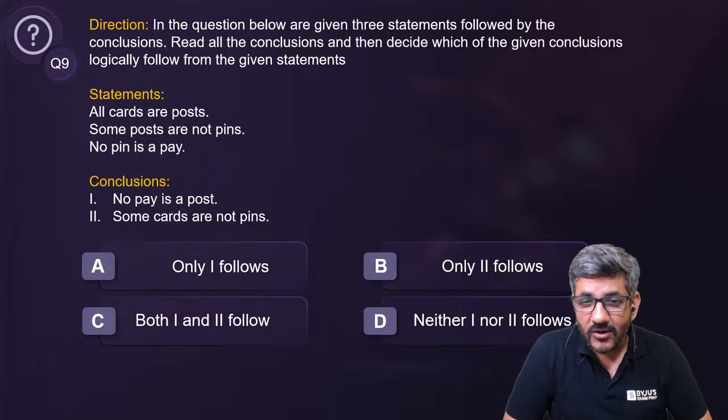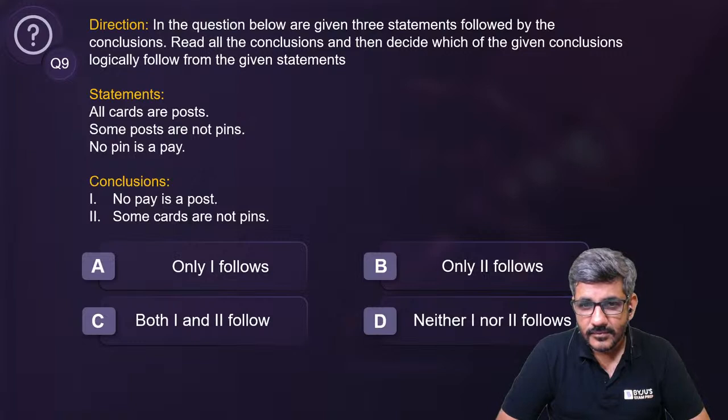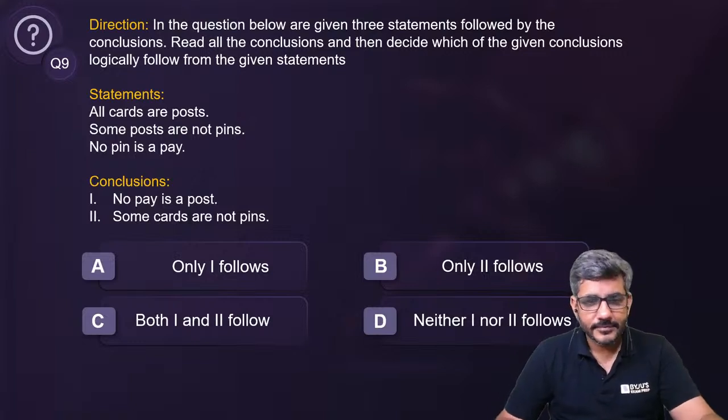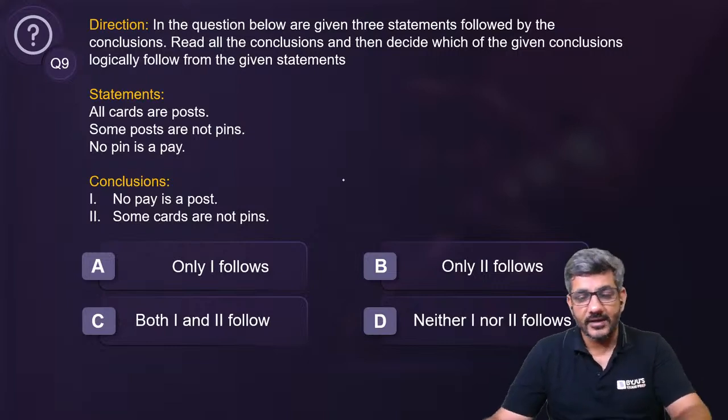Nikesh got the answer. Soumya got the answer. Jai Ho, Shivam, and we are getting B and C as the answers. Pragya Singh has got it. Anish has got it. Charvi has got it. Resham has got it. Everyone is saying C now. Shivam has got D though. Shivam says neither one nor two follows. चलिए, let's see what is the right answer to this.